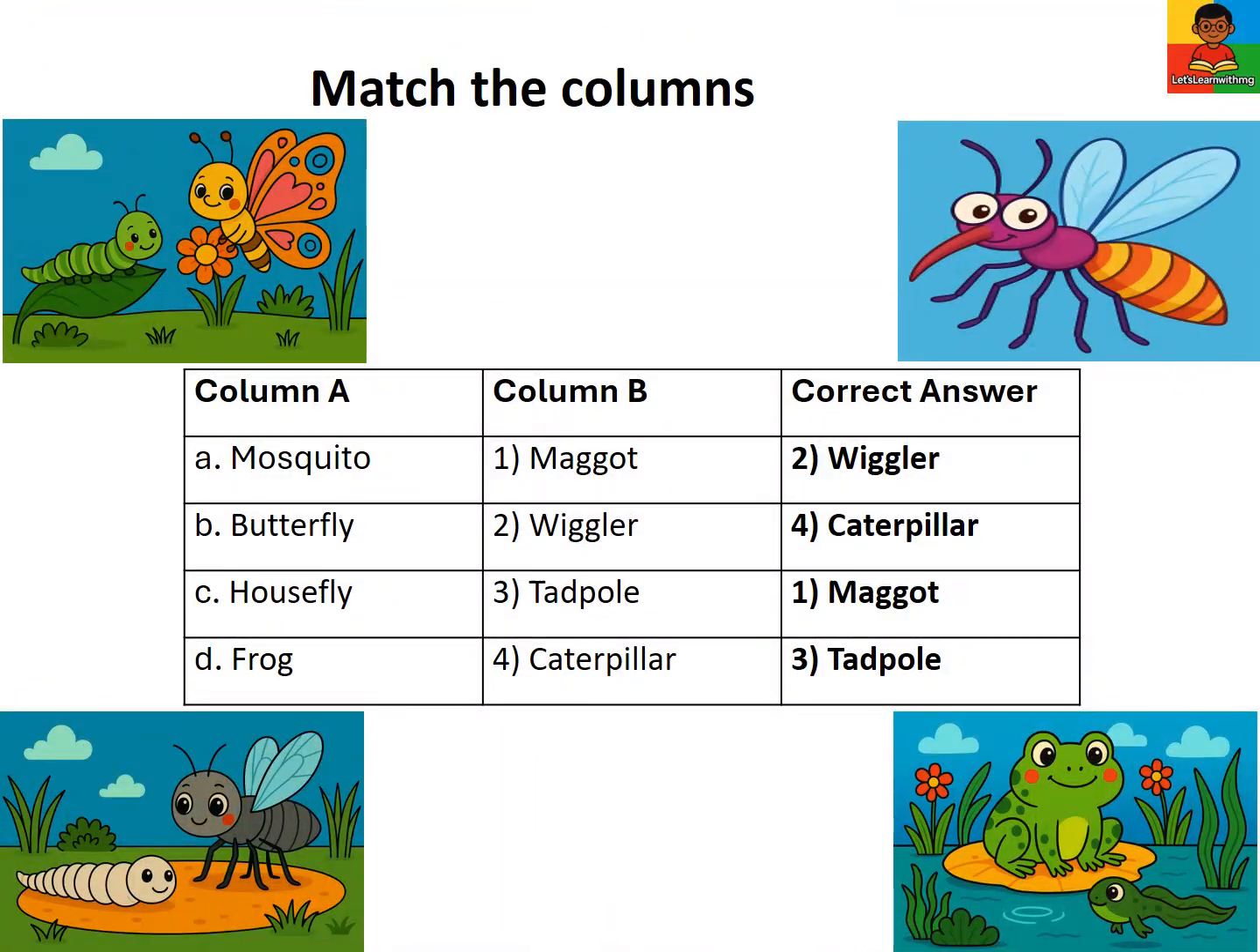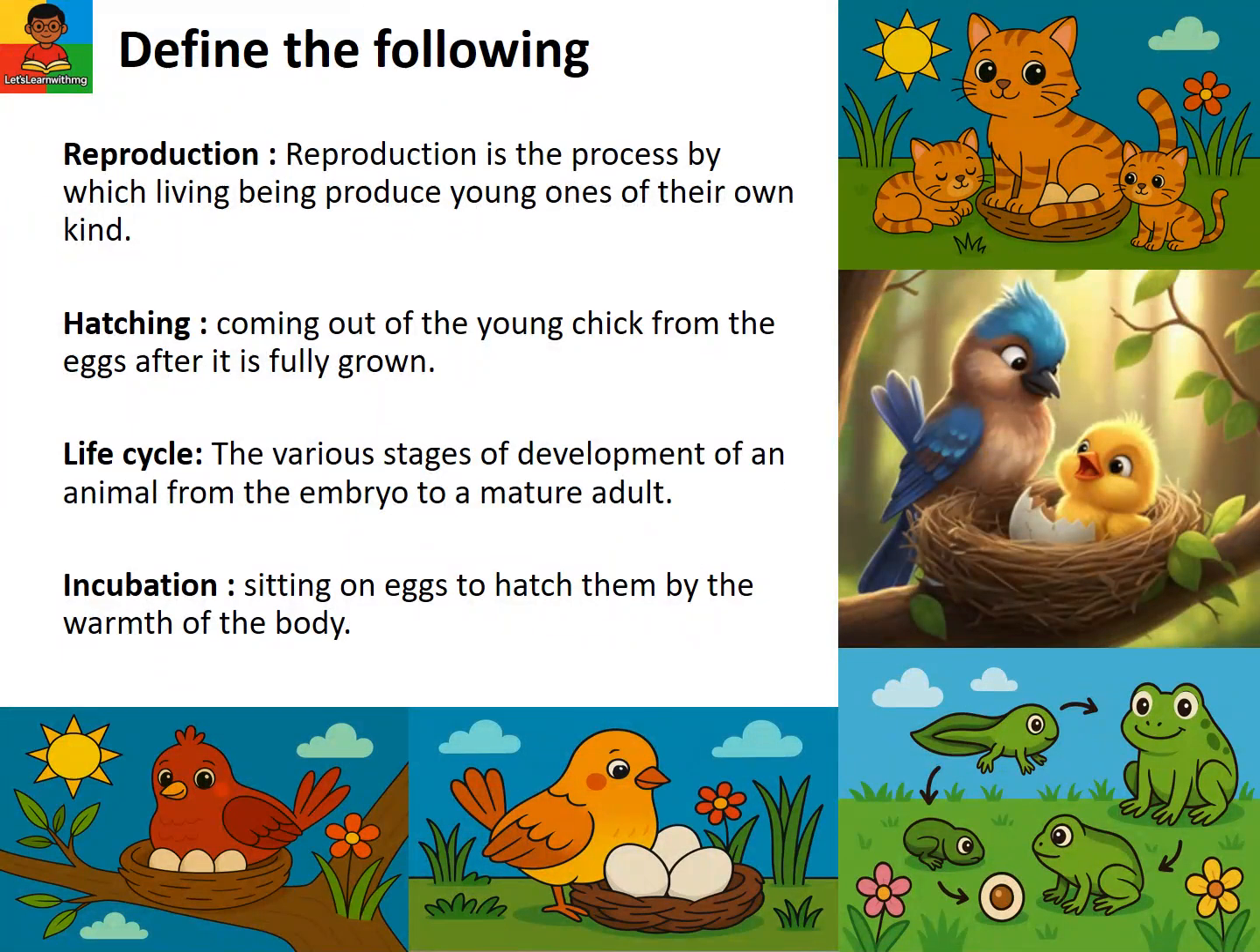Match the columns. A. Mosquito matches with 2, wiggler. B. Butterfly matches with 4, caterpillar. C. Housefly matches with 1, maggot. D. Frog matches with 3, tadpole. Well done.